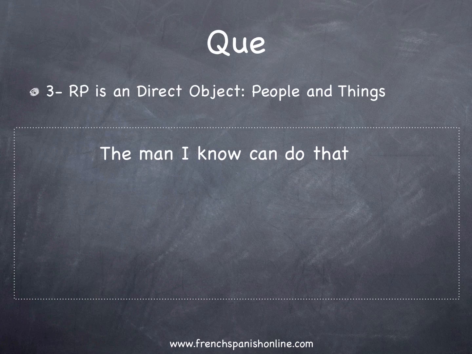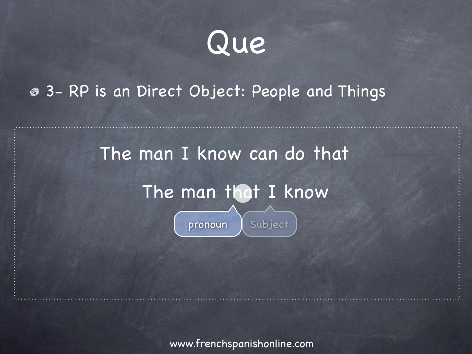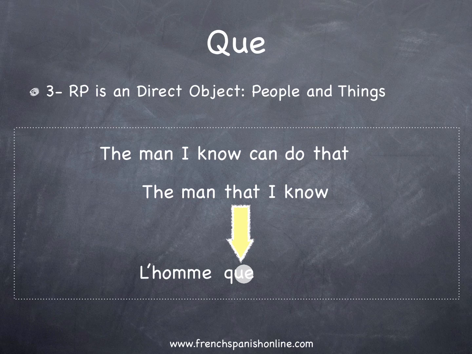Let's take another example. The man I know can do that. Again, we can say the man that I know can do that. So here we have our pronoun that, and we have our subject I, and the verb to know. So exactly the same thing, because that is not the subject of the second part of the sentence, it is going to be translated by que in French. L'homme que je connais peut faire ça.